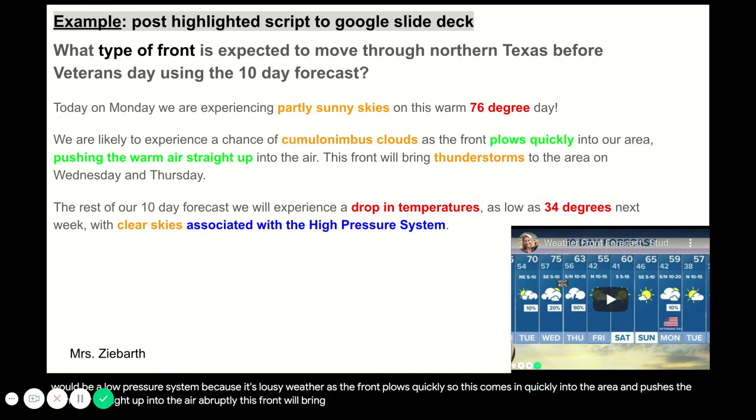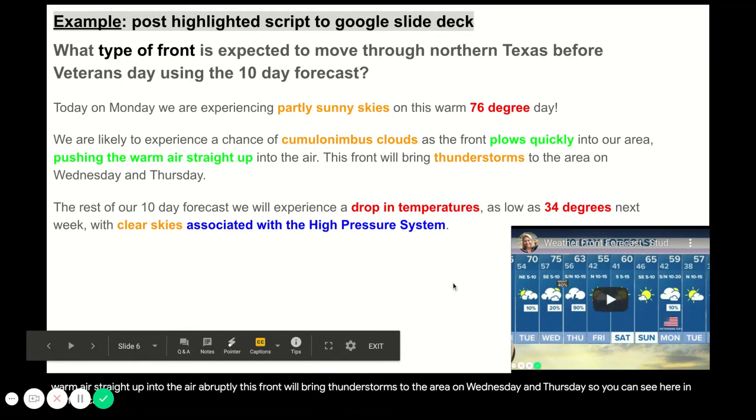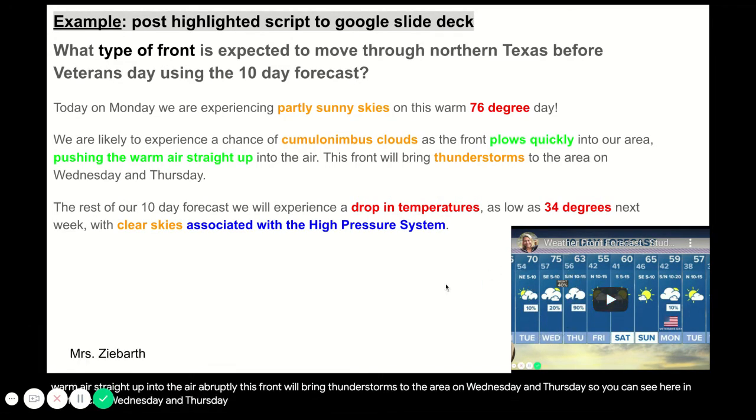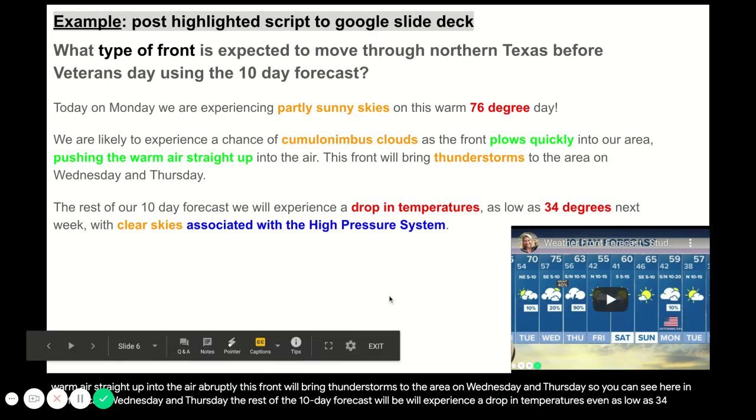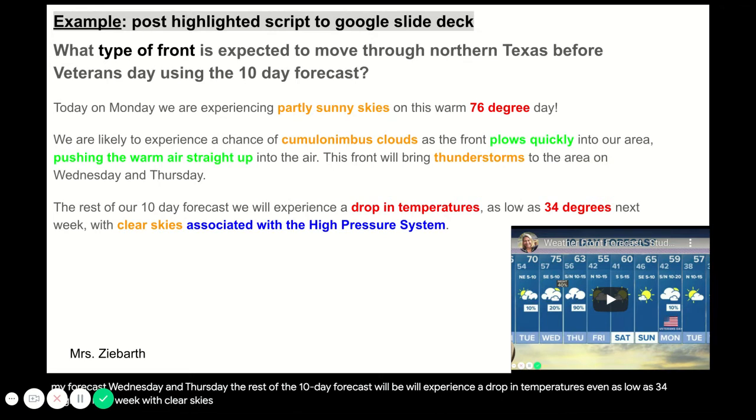This front will bring thunderstorms to the area on Wednesday and Thursday. So you can see here in my forecast, Wednesday and Thursday. The rest of the 10-day forecast will experience a drop in temperatures, even as low as 34 degrees next week, with clear skies, which are associated with a high pressure system.